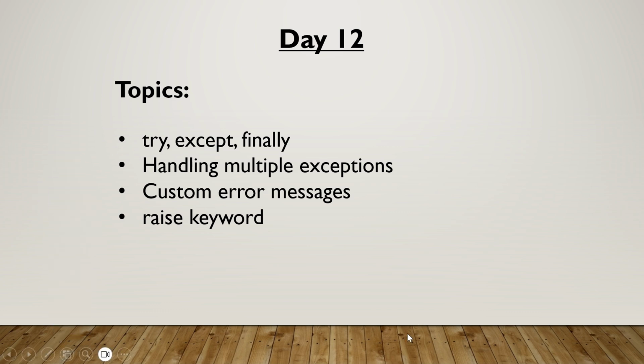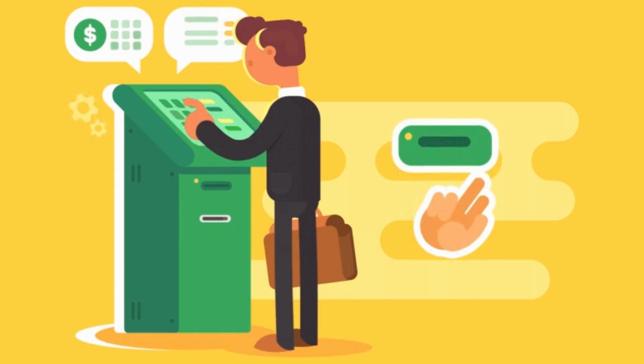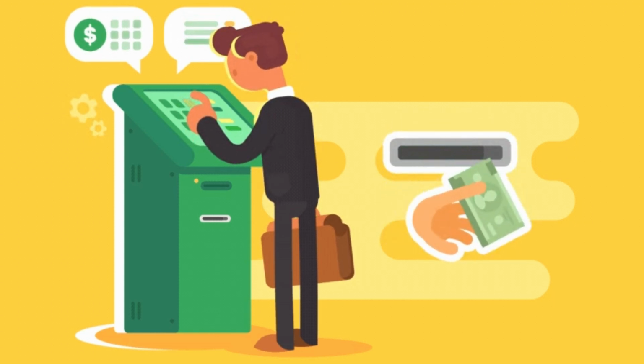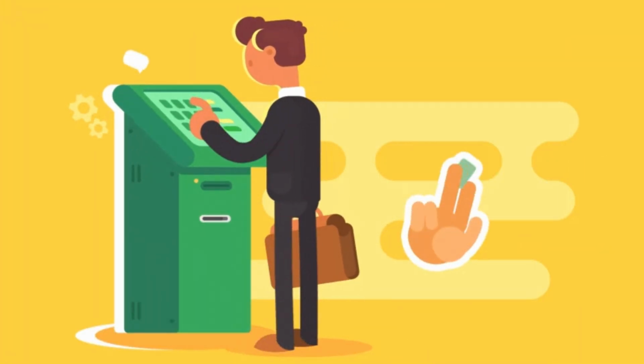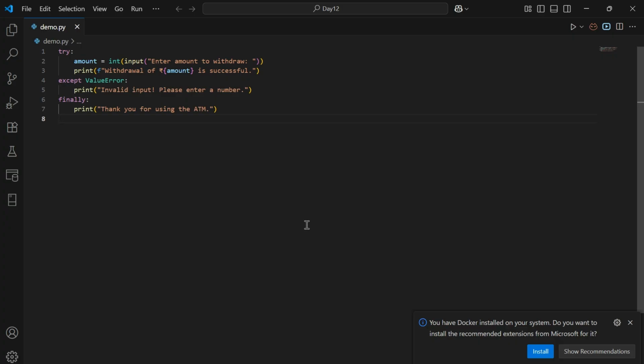Let's dive in. First, let's discuss the try, except and finally block with an example. Imagine you are building an ATM software. A customer tries to withdraw money, but sometimes they might enter wrong input. Regardless of what happens, the machine must always display thank you for using ATM. This program simulates a simple ATM withdrawal system.